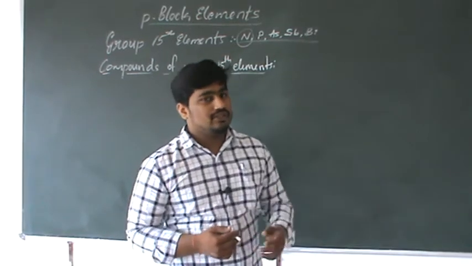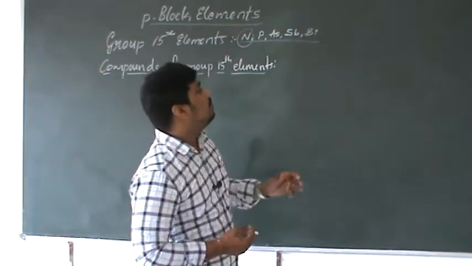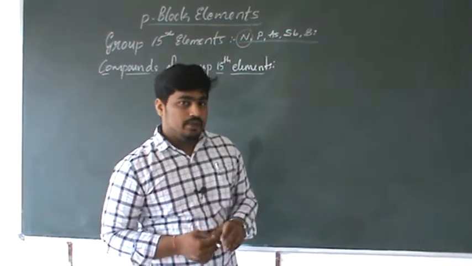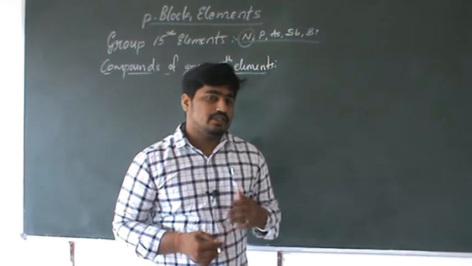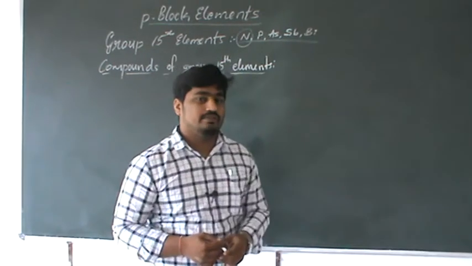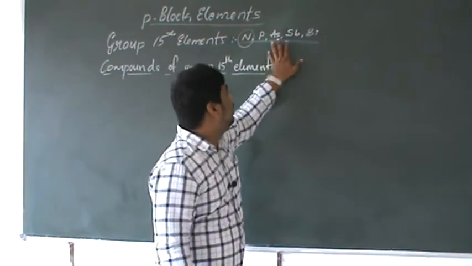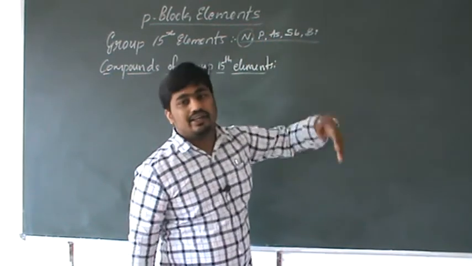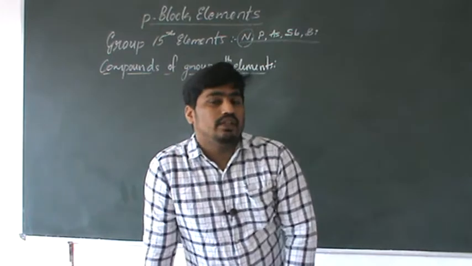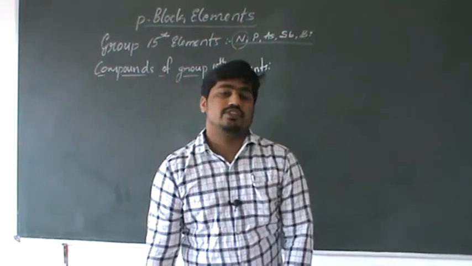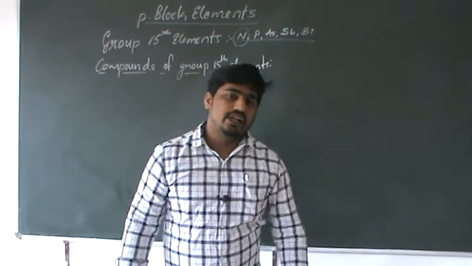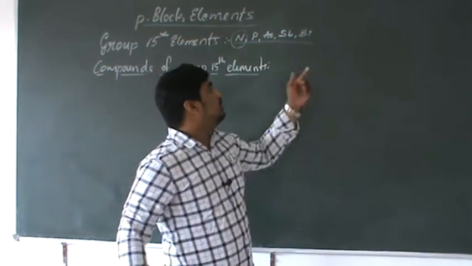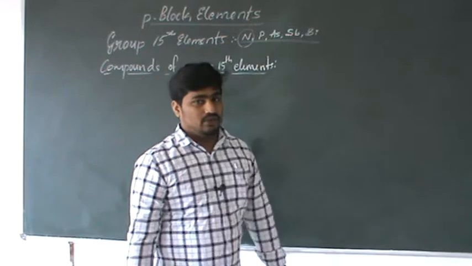But oxidation states are possible. Next, ammonia, the hydride of nitrogen, is a liquid, but the other hydrides, phosphine and the hydrides of arsenic and antimony, are not. The hydrides of nitrogen show hydrogen bonding, but hydrides of other elements do not show any hydrogen